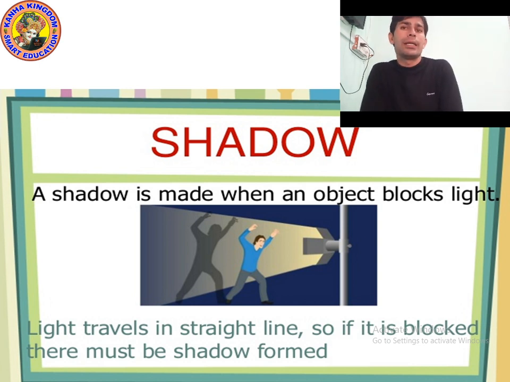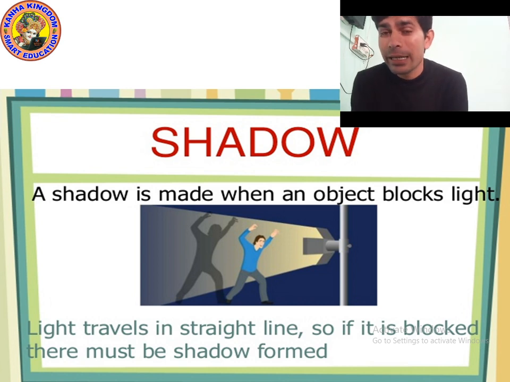Okay, so now let's study about the shadow. The name shadow, isn't it a very dangerous name? When you hear it, shadow. My name is Shadow. Yeah, it's a very dangerous name. So, what is shadow?